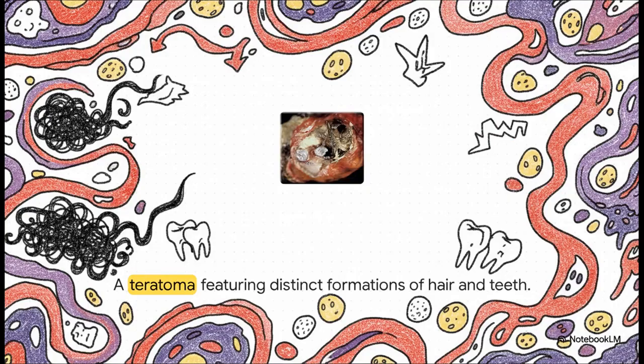The result of those totipotential cells going wild is something like an ovarian cystic teratoma or dermoid cyst. Because these mutant cells differentiate along ectodermal lines, they actually grow distinct formations of hair, fat, and, get this, fully formed teeth right inside the tumor mass. It's shocking, for sure, but it perfectly highlights the unbelievable chaotic power of our cellular programming when it completely derails.